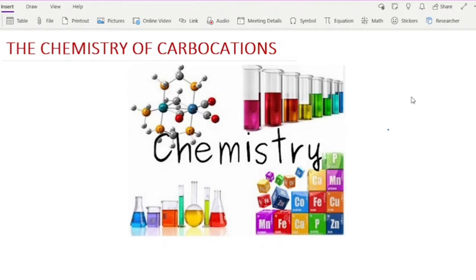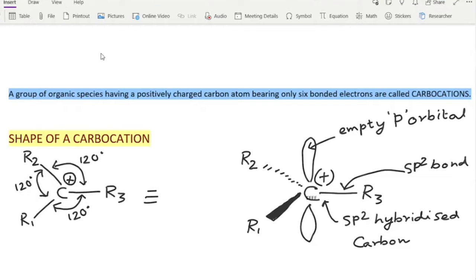When I said the name carbocation, everyone had at least something in their minds. But if I ask you to define carbocations, or let's say what exactly a carbocation is, most of our minds become blank. In chemistry, carbocations are a group of organic species having a positively charged carbon atom bearing only 6 bonded electrons. So let's just get into details.